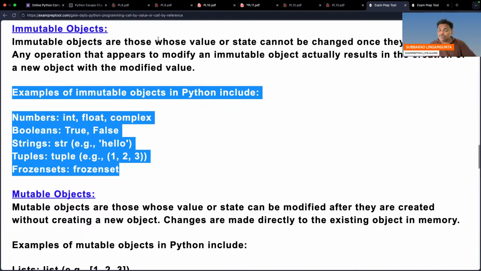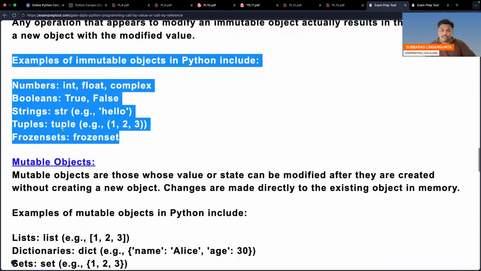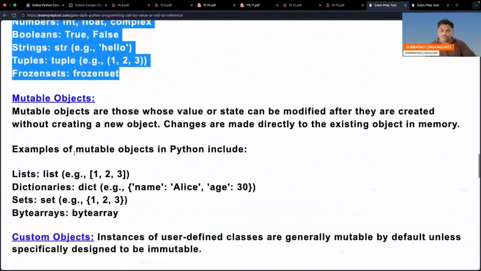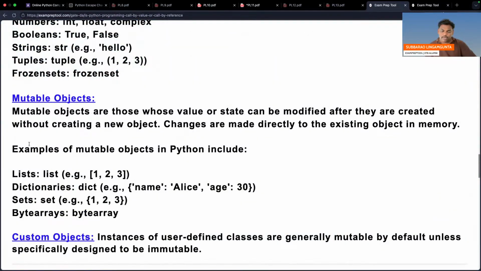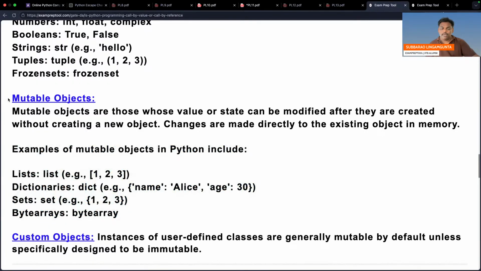Immutable objects are those whose value or state cannot be changed once they are created. Any operation that appears to modify an immutable object actually results in the creation of a new object with the modified value. Right? And these are the mutable objects.